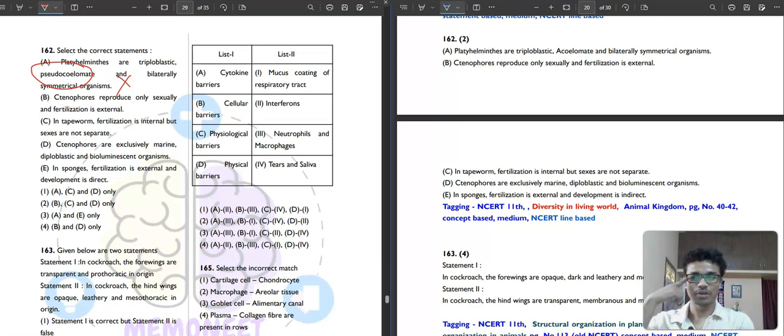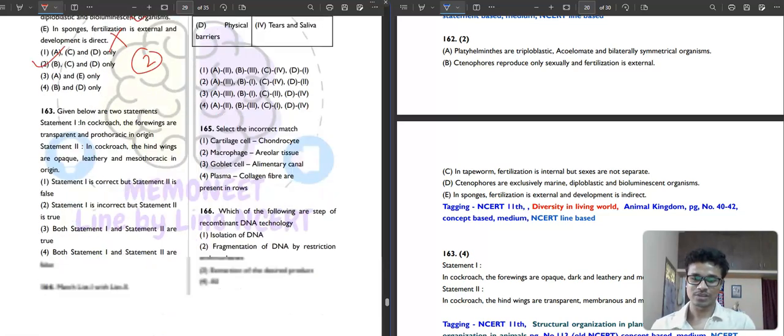Ctenophores reproduce only sexually and fertilization is external. This is correct. In tapeworm, fertilization is internal but sexes are not separate. This is also correct, like in one individual it happens. Ctenophores are exclusively marine, diploblastic and bioluminescent organisms. Yes, ctenophores are bioluminescent. Then sponges: fertilization is external and development is direct? No, development is indirect but fertilization is external. So your correct answer will be the second option, B, C and D.